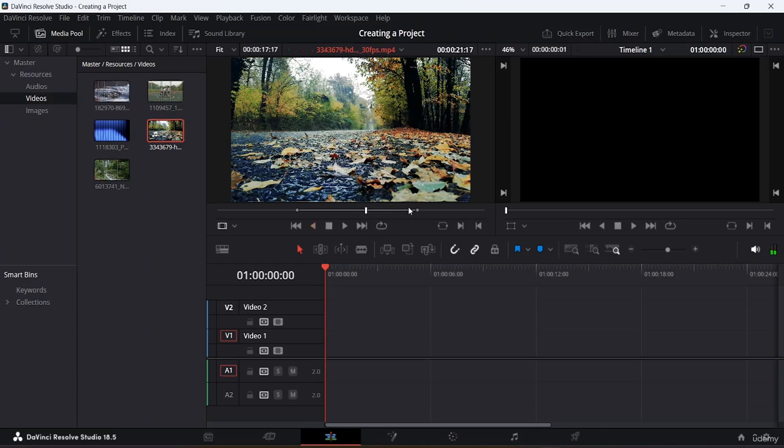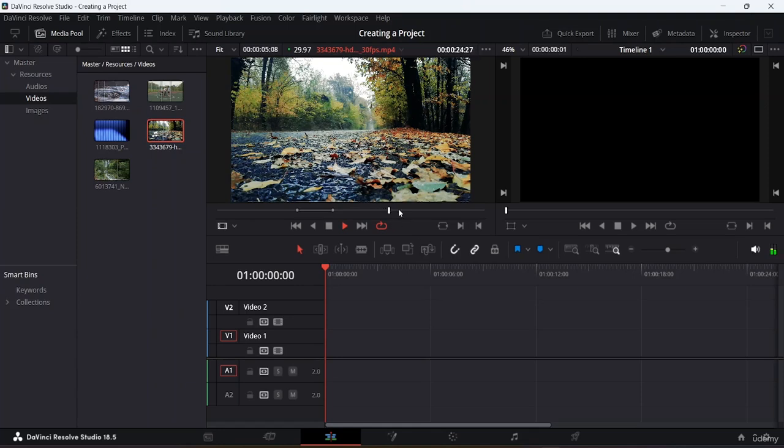Okay, and now in the same way, let's say I want to decrease the in point and the out point, and the total duration of my video now is 5 seconds. Now if I click on play in a loop, this is the loop option, and if I play this, you will be able to see that once this video ends, it will start playing again from the first.